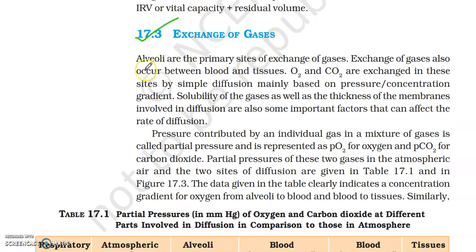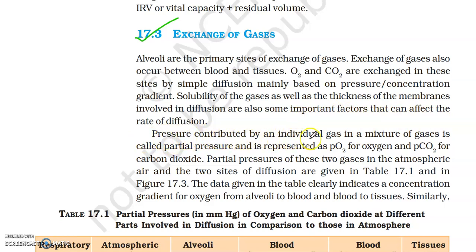Exchange of gases. Alveoli are the primary sites of exchange of gases. Exchange of gases also occurs between blood and tissues. Oxygen and carbon dioxide are exchanged in these sites by simple diffusion, mainly based on pressure or concentration gradient. Solubility of the gases as well as the thickness of the membranes involved in diffusion are also important factors that can affect the rate of diffusion.